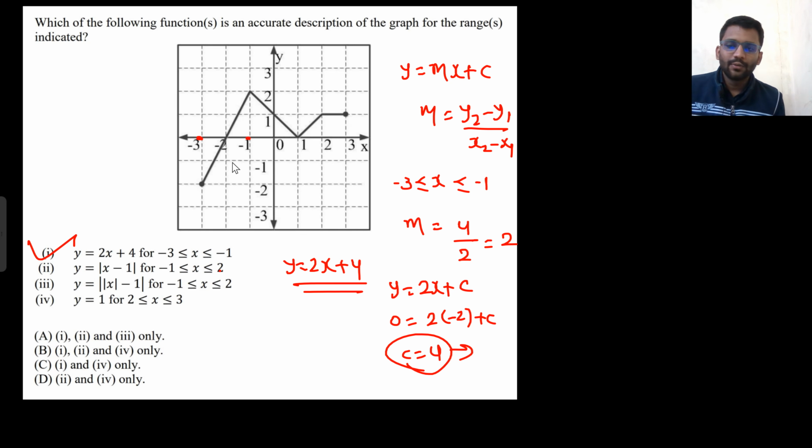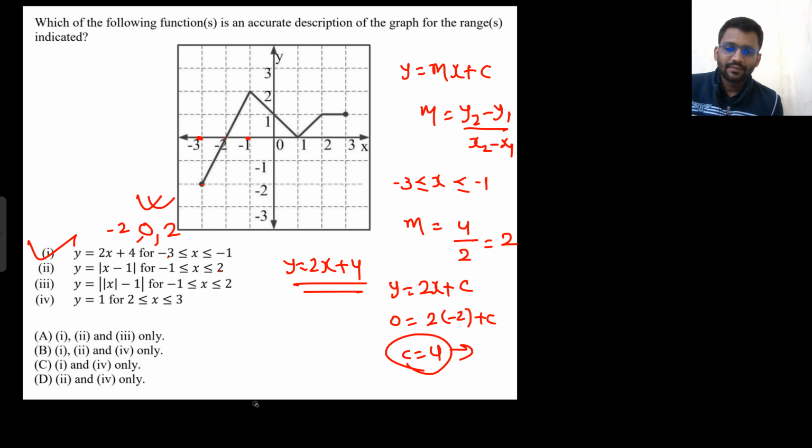In the exam, what will you do? The given equation is 2x plus 4. So put x equals -3 here. If you put x equals -3, what do you get? -2. In the graph as well, you are getting -2. Put x equals -2 in this equation, and you get 0. In the graph as well, you are getting 0. Put x equals -1 in this equation, you get 2. In the graph as well, you are getting 2. Well and good. The equation is correct.